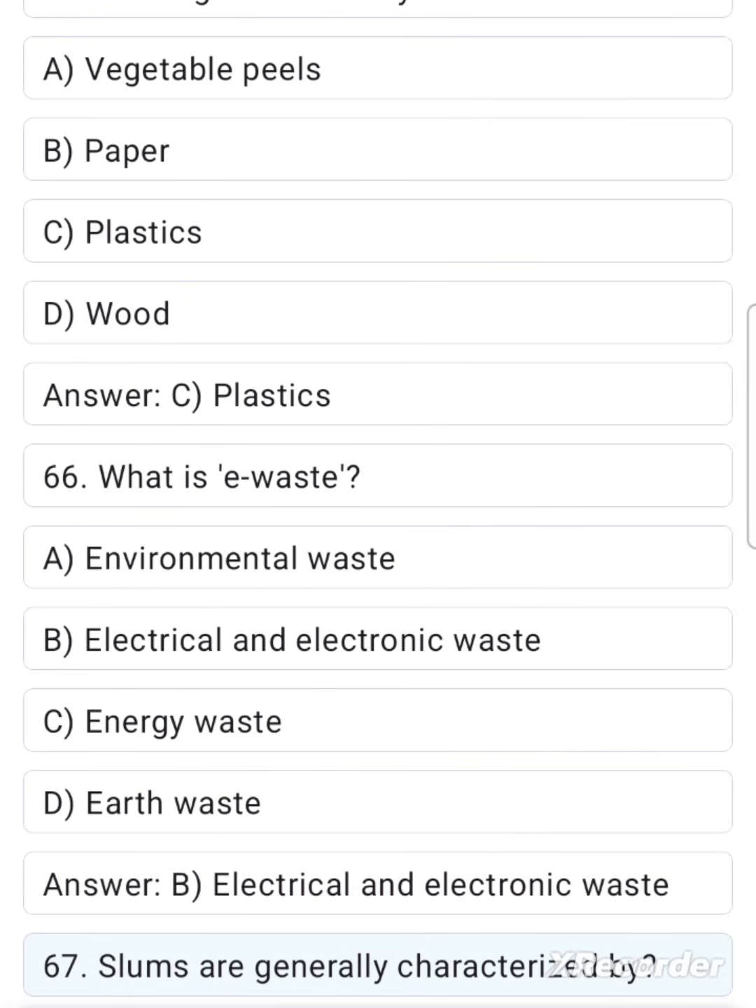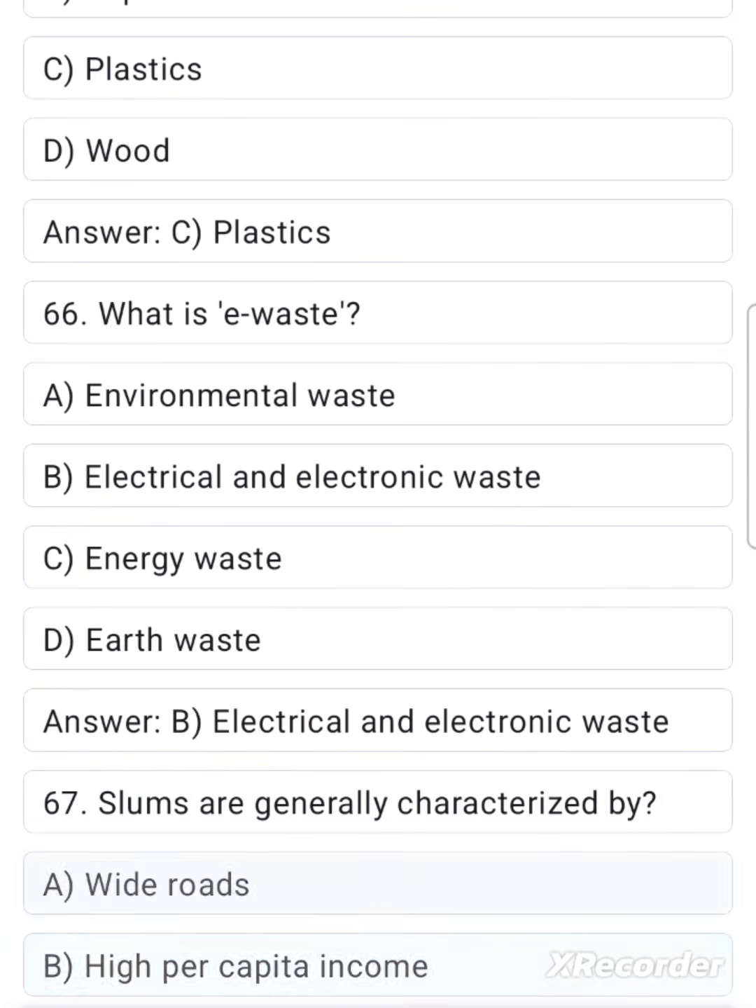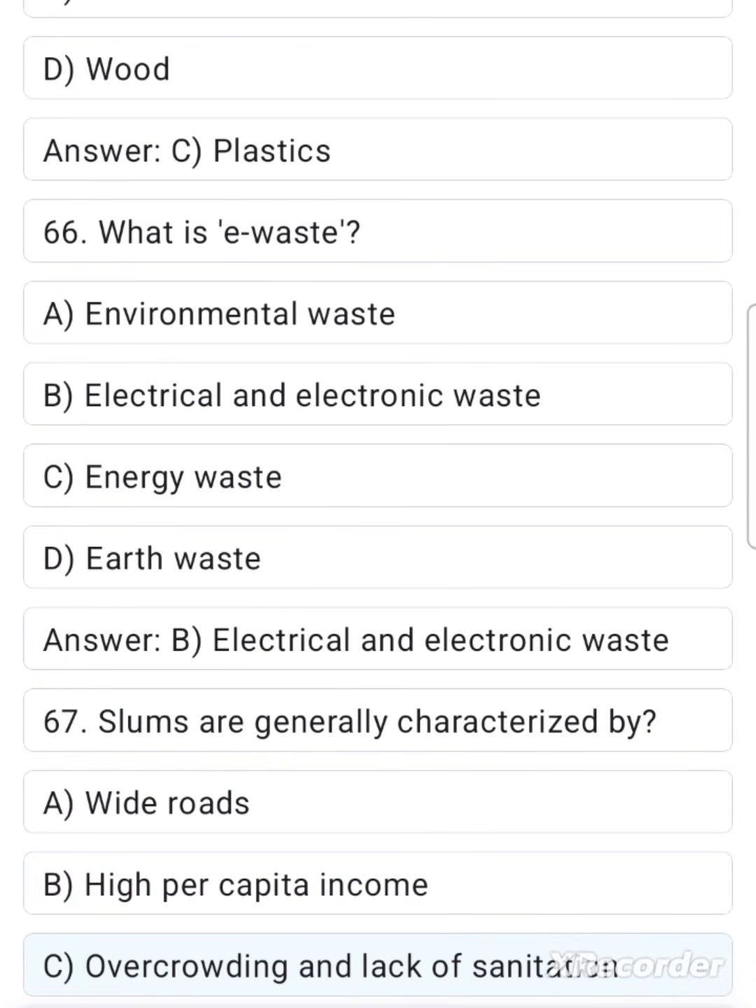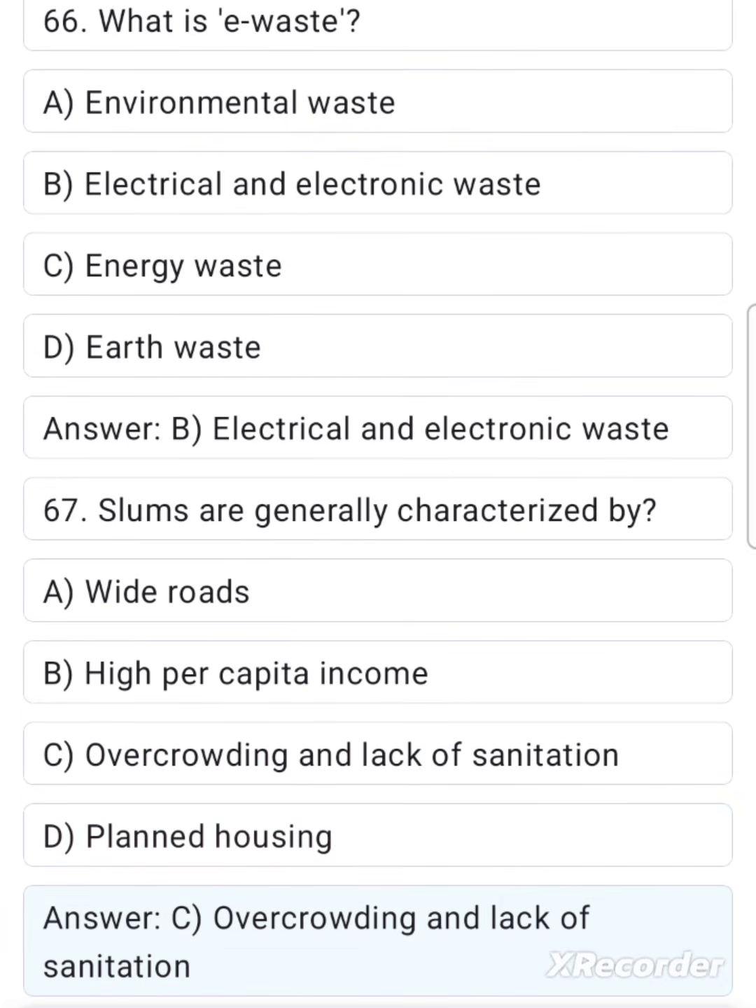67. Slums are generally characterized by A. Wide roads. B. High per capita income. C. Overcrowding and lack of sanitation. D. Planned housing. Answer C. Overcrowding and lack of sanitation.